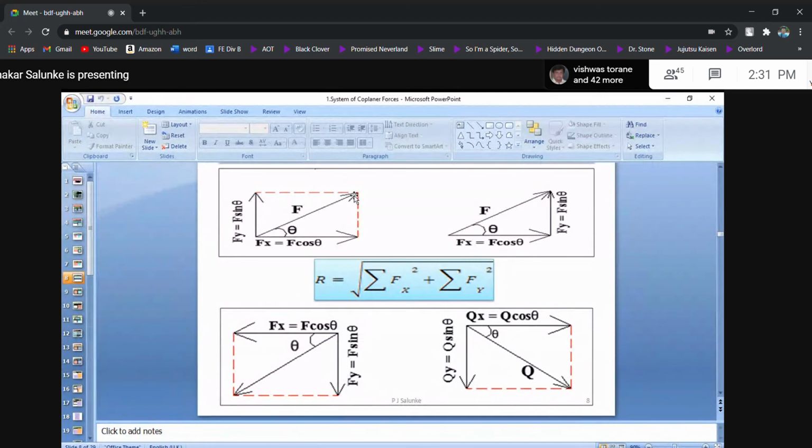And when I form this rectangle, I will get this side and another is this side. In the other way, if I look from the top at this force, the projection of this force on the horizontal axis is this line. So components of a force are nothing but the projection of that force along that axis. This axis is the x-axis, and this axis is the y-axis or vertical axis.